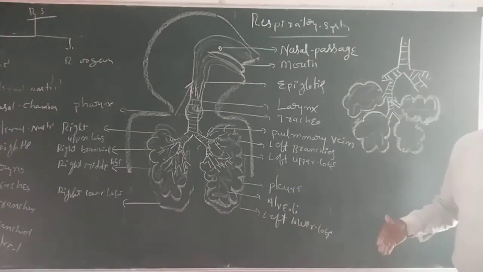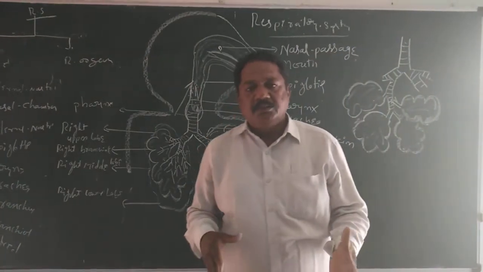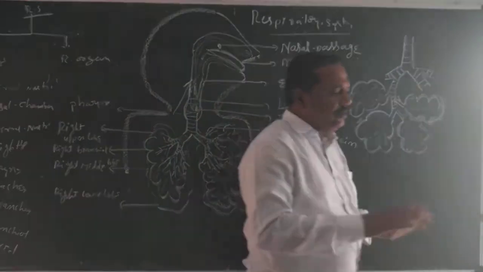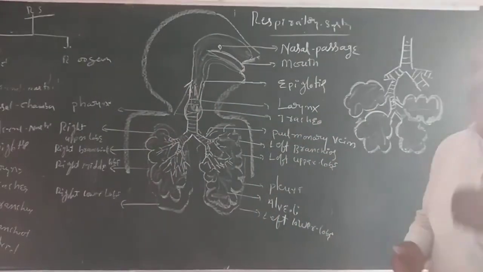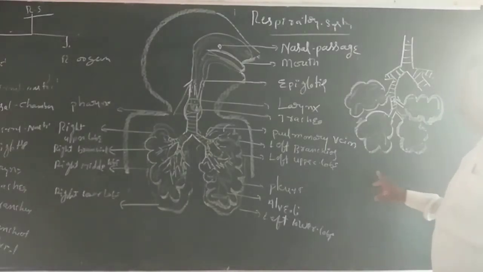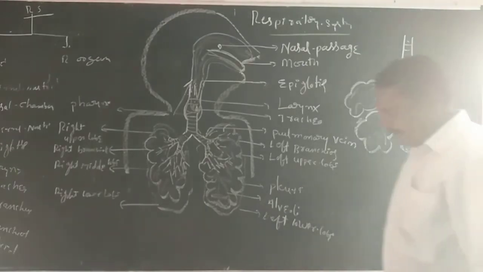The respiratory gases are transported through the hemoglobin, so they are distributed all over the body. Then internal respiration takes place. Internal respiration means from blood to tissue or blood to cell. The respiratory gas exchange between the blood and tissues, or between the blood and cells, is called internal respiration.